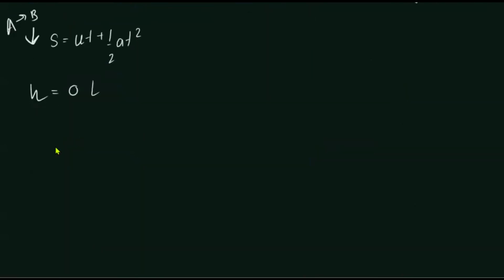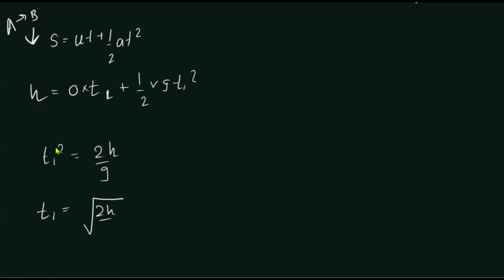So h equals 0 into t1 plus half g t1 squared, where g is the gravitational acceleration. So t1 squared is 2h over g, and t1 is root 2h over g.